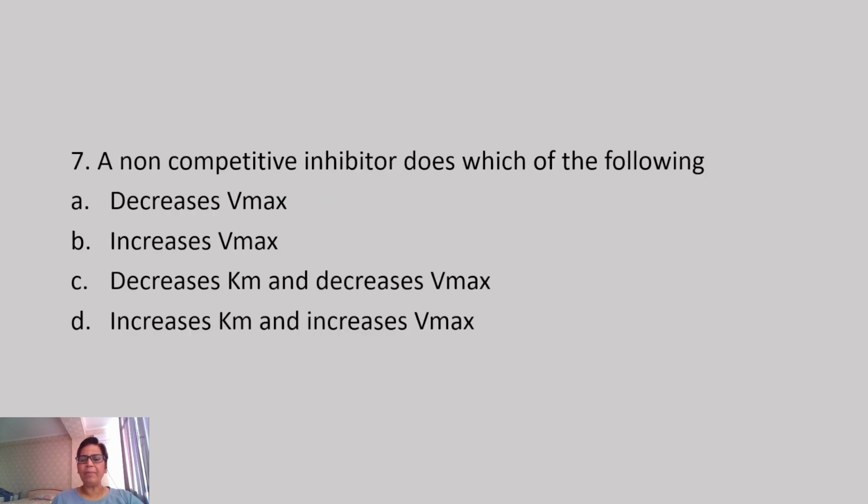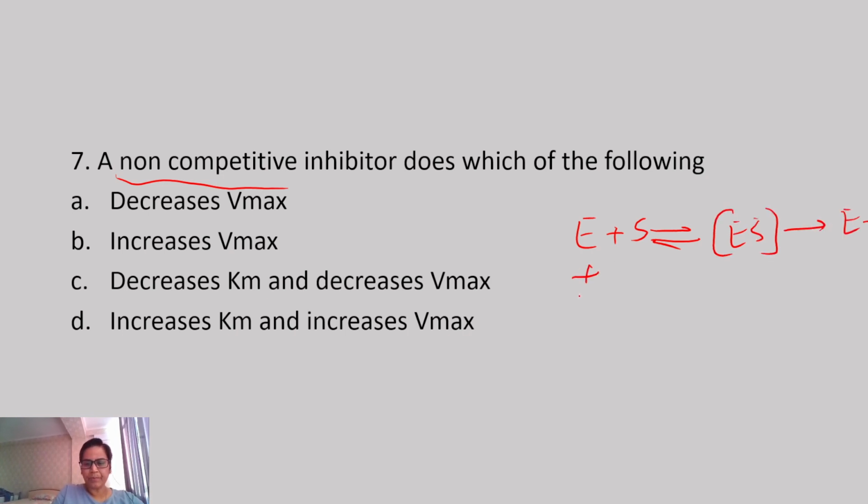A non-competitive inhibitor does which of the following? Look, non-competitive, no competition between the inhibitor and the substrate. So the inhibitor can go and bind. This is a very interesting question. Inhibitor can bind with the enzyme, or it can bind with the enzyme substrate complex, whatever may be the case, because there is no competition. If there is no competition, obviously there will be a change in Vmax because the velocity is going to decrease. But if we talk about Km, there won't be any change in Km. So Km will be unchanged.